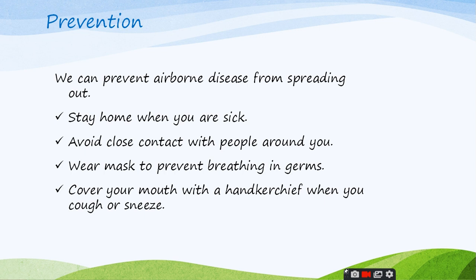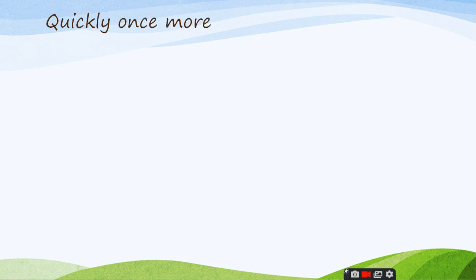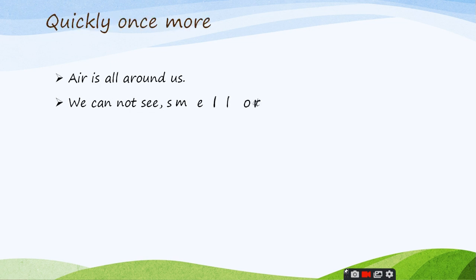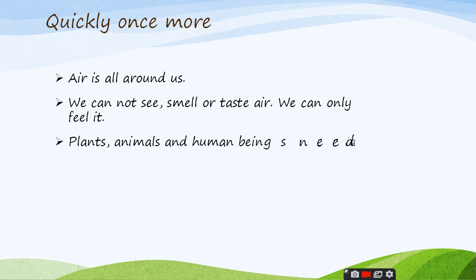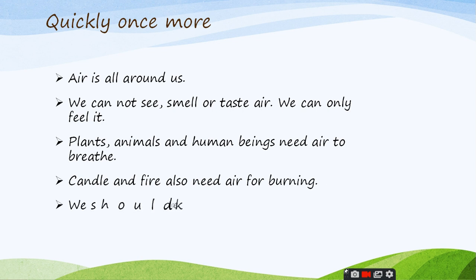Students, we have completed this second lesson, and let's go through it quickly once more. Air is all around us. We have already studied that air is present everywhere. Without air we cannot live. Second, we cannot see, smell, or taste air. We can only feel it. Plants, animals, and human beings need air to breathe.